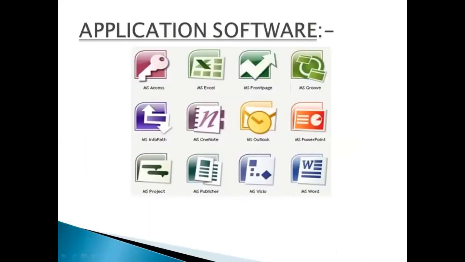Now, we have started application software. Next heading is application software. Application software are used to perform special tasks. There are many different types of application software which you can use on your computer, but you may select a few of them according to your need.